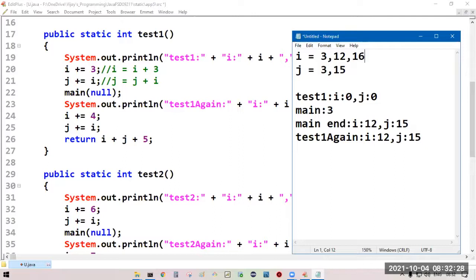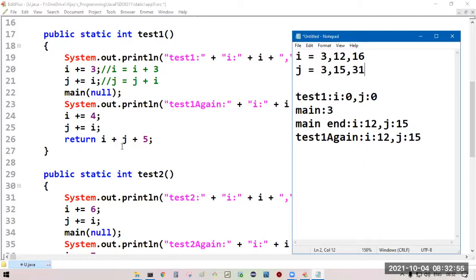Current j value 15 plus i value 16, you will get 31. Now return i plus j plus 5.